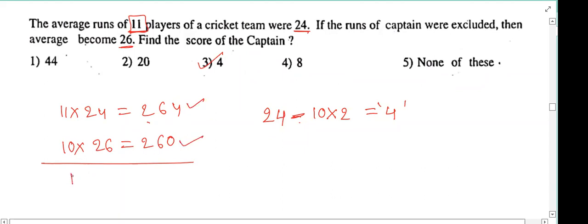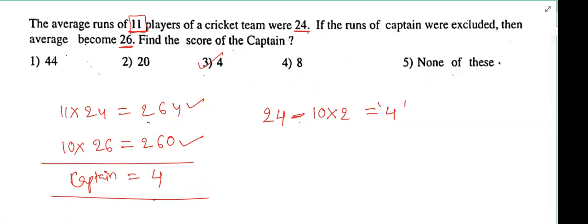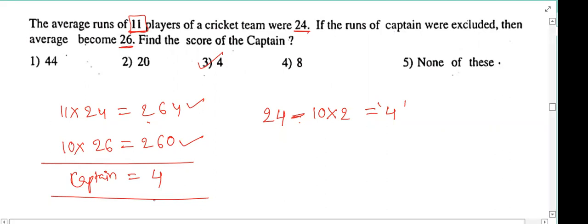The different person is the captain. Now we can get the captain's amount by directly subtracting the two numbers, that is 4. Here the numbers are comfortable for multiplication, so that is okay. But if the numbers are not that easy or comfortable, then it will be a problem. But this method is okay, and anytime we can apply this method. Right?